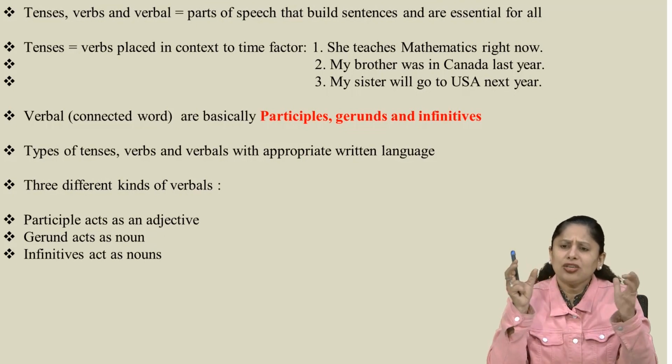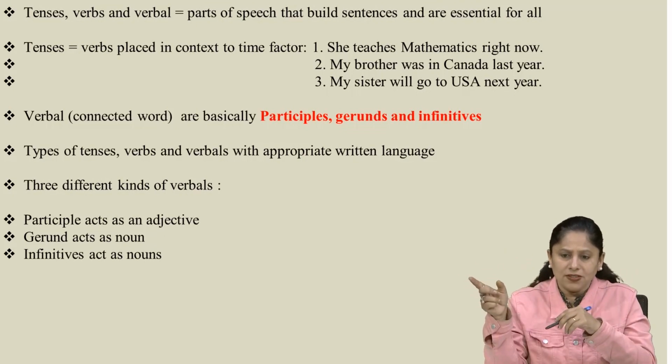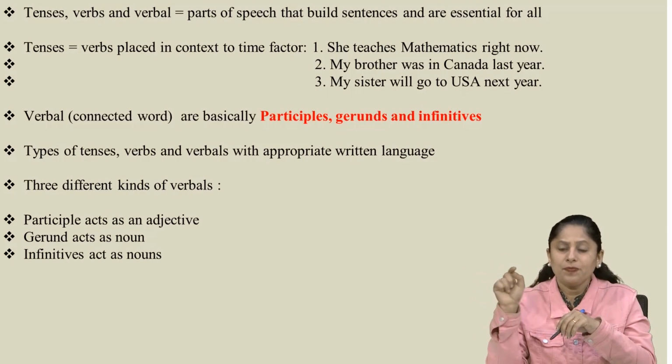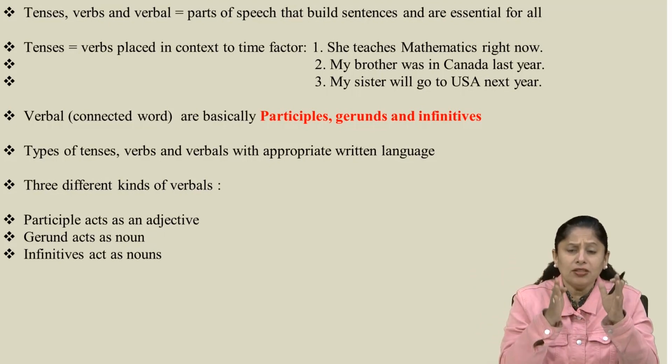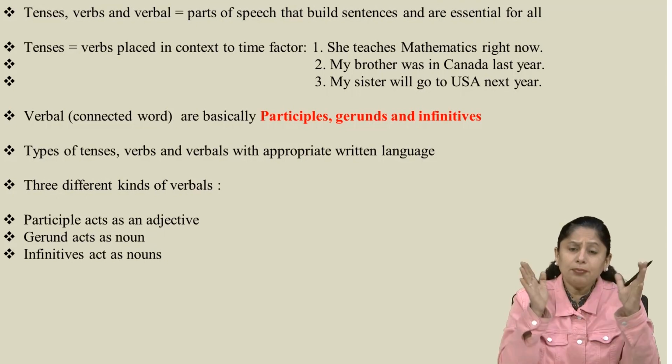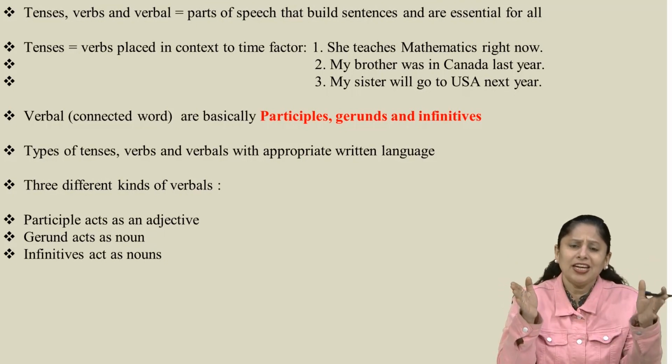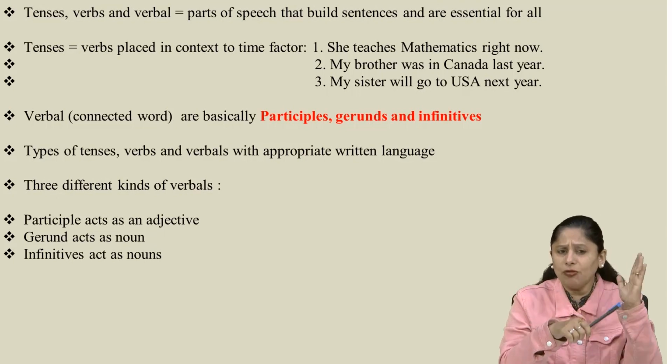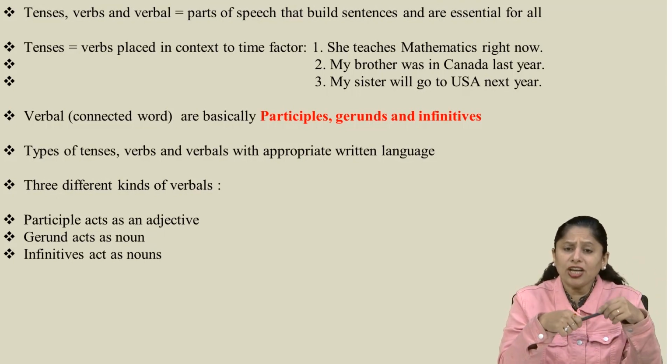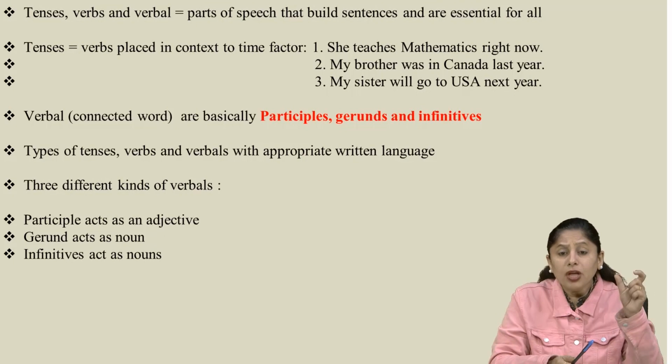They are combinations of prepositions: with a view to, in spite of, instead of, in front of, in context to. Because they are combinations of prepositions, they are prepositional phrases, and in the same way these are the verbals and they actually have the root of the verbs.